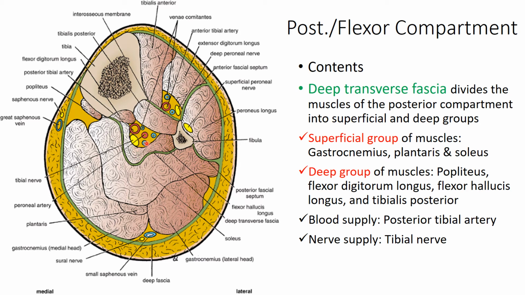One compartment, one nerve, one blood supply. The nerve supply is the tibial nerve, and vascularity is by the posterior tibial artery. So this is the flexor compartment or the posterior compartment of the leg.